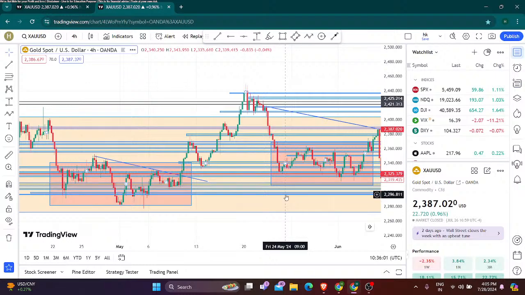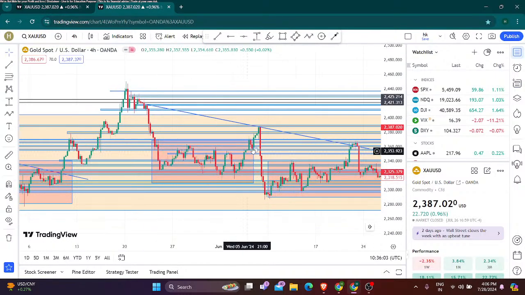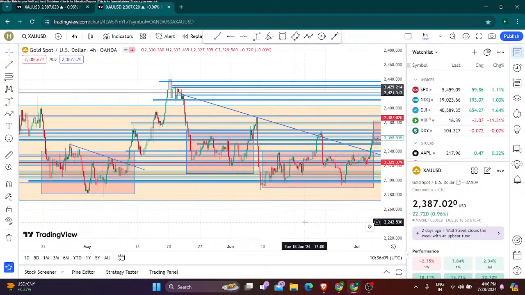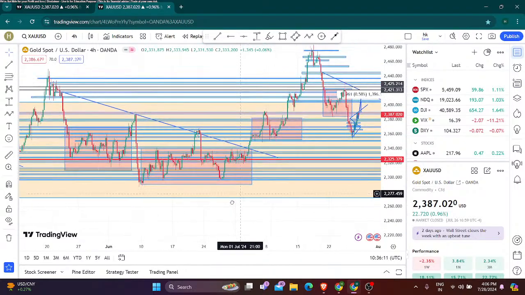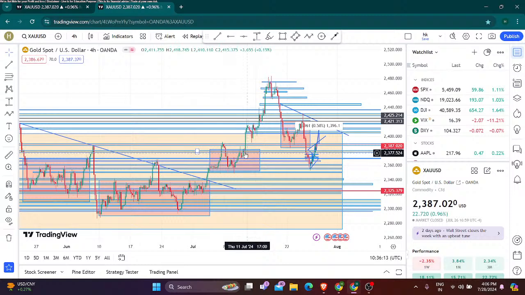Then again it consolidated, then again respected this trend line, and then again fell, then consolidated. You just imagine that once it consolidates, it clearly goes upward again with the same market structure, the entire breakout structure. It went high, forming higher highs and going upward and upward. And gold will make history.